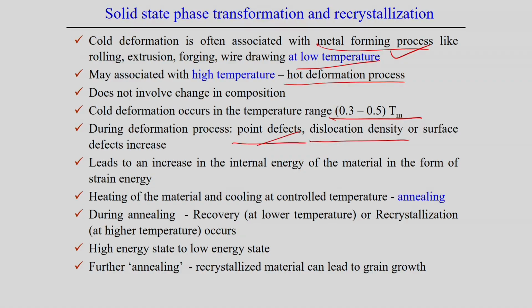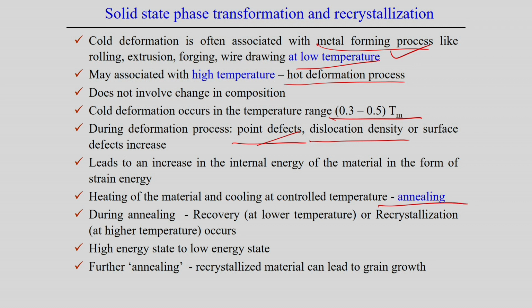So, after performing material deformation processes, for example rolling, extrusion, forging, or wire drawing, we try to follow some kind of heat treatment process, normally an annealing process. The annealing process is followed in a controlled way. We simply heat the sample to a particular temperature, keep it for a sufficient time, and follow a controlled cooling. These are the typical features of the annealing process.